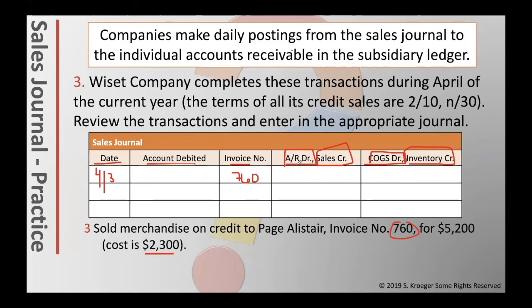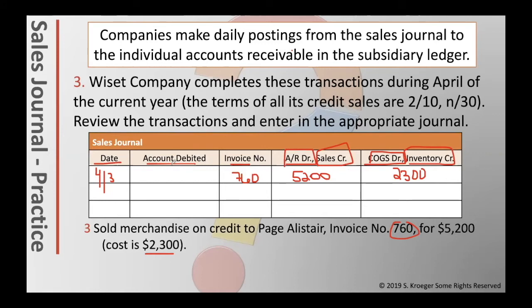As you can see, here's the first entry. Accounts receivable debit, sales credit. The amount was $5,200. We didn't have to write out the account names. It was given to us already. We had $5,200 as a debit to accounts receivable and $5,200 as a credit to sales revenue. Cost of goods sold, the debit was $2,300 and inventory, the credit was $2,300. We just have to put the amount in the box, making this a lot easier. We don't have to write out all 4 lines or all the entries. We just have to put the amount in the box.